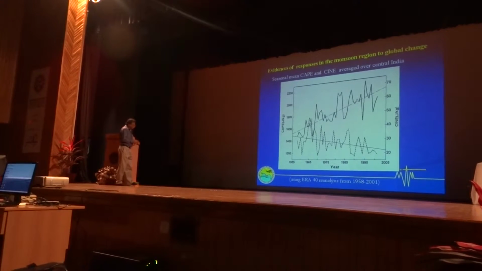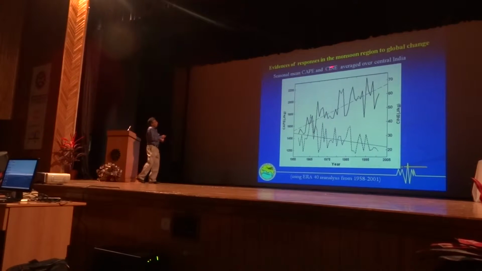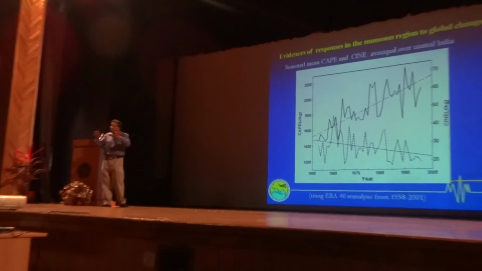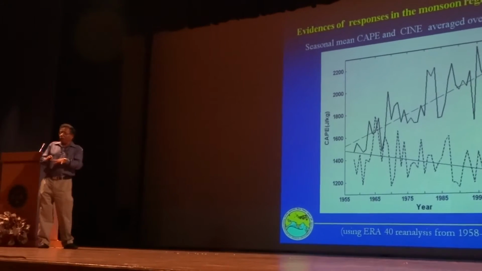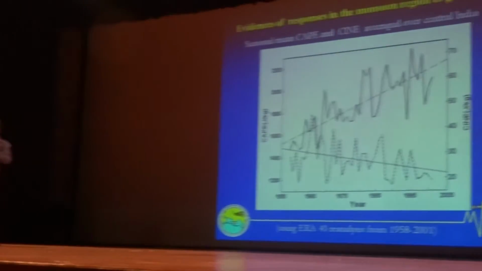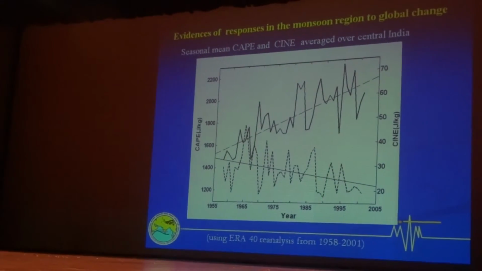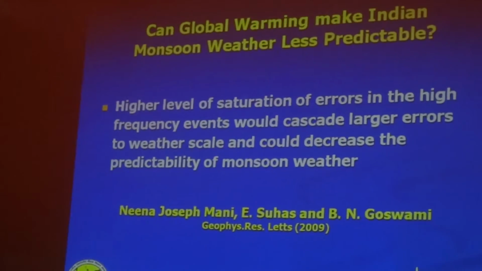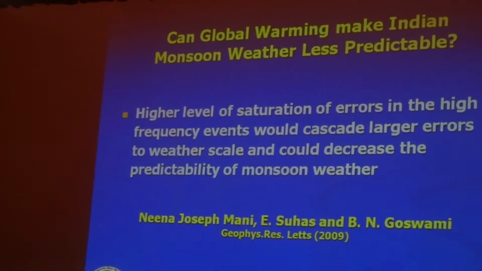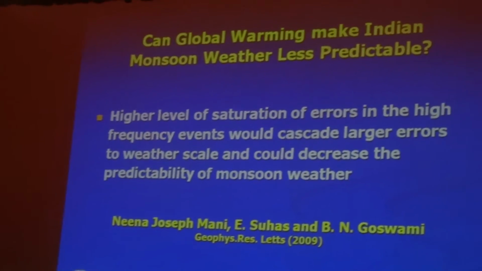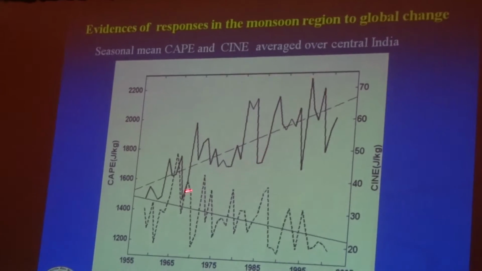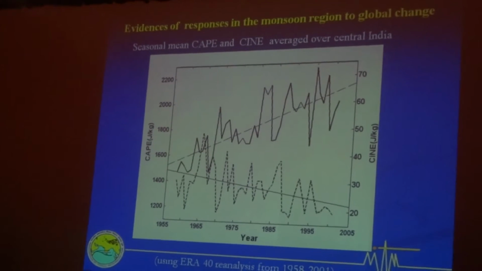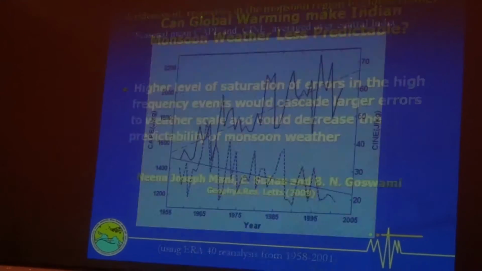And in fact, there is something called convective inhibition energy, which is the large scale circulation that tends to inhibit the convection. There is suppression of convection, large scale subsidence. That kind of effect has also decreased. So both these processes help in actually making more and more extreme events. So therefore, that seems to be consistent.